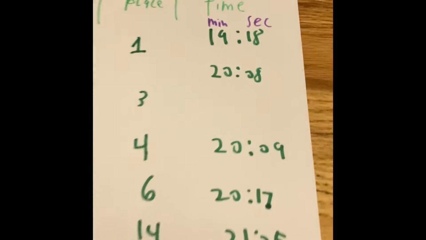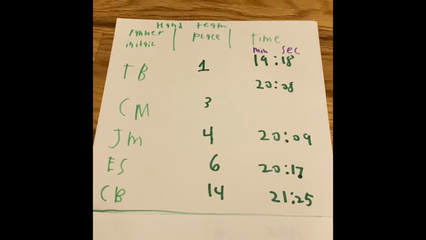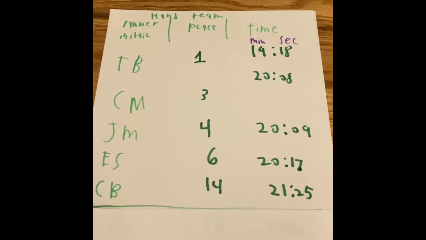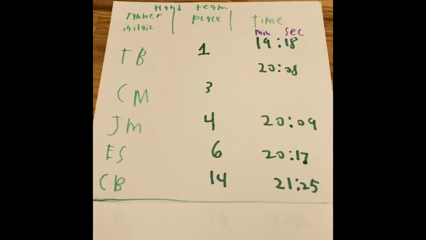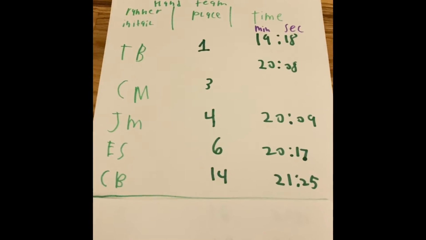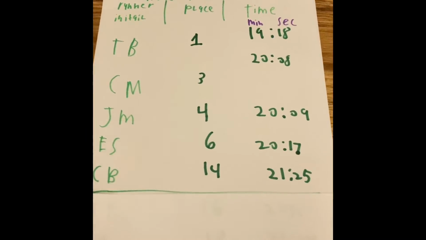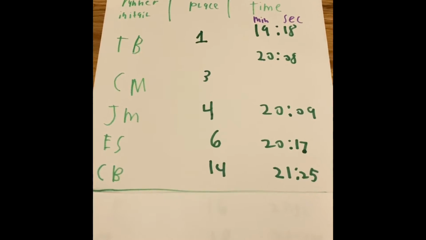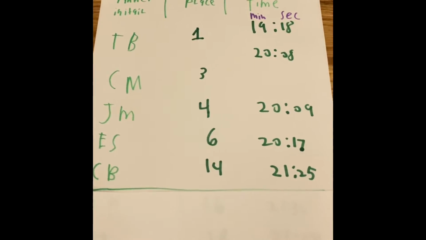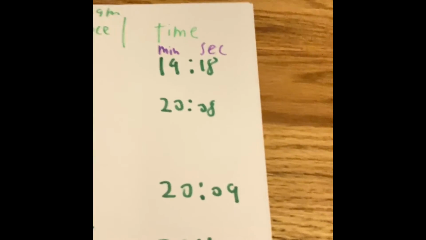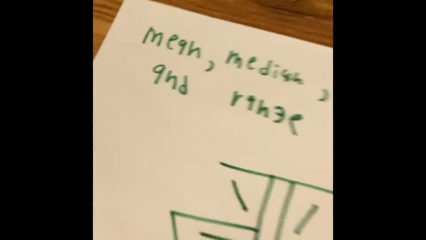When you're doing a cross-country race, the score depends on the first 5 teammates on your team that cross the finish line first. So what we're going to be doing is finding the mean, median, mode, and range to find what the data is for the time. So let's look at the mean.